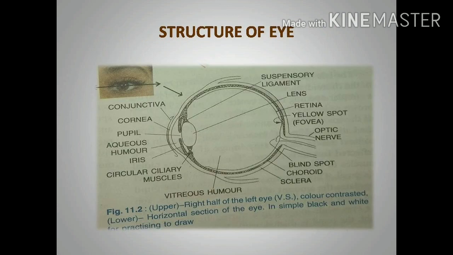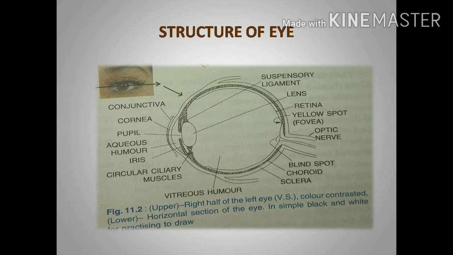Now you can see the structure of the eye, the vertical section. Here you can see the two chambers, the aqueous chamber and the vitreous chamber, and the conjunctiva, the sclerotic layer, choroid layer and retina.